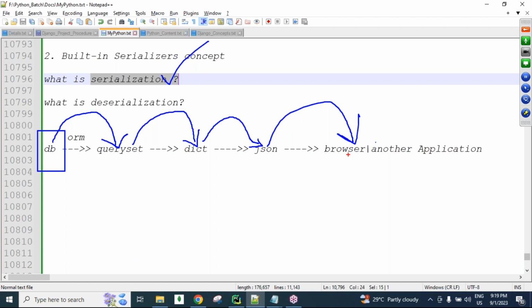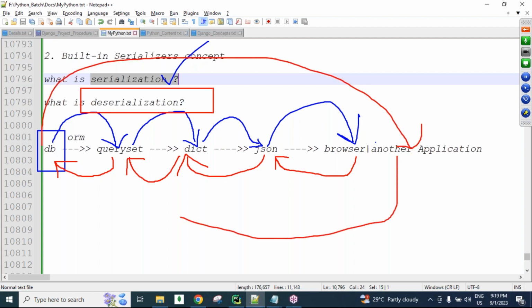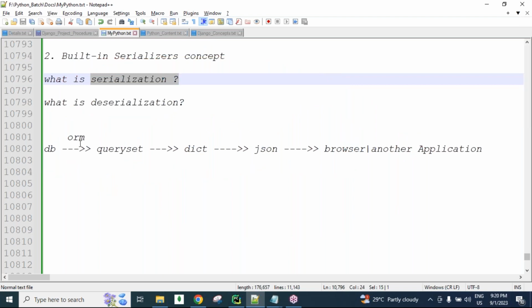Now the reverse process, guys. From the browser or another application we send data in the form of JSON, and we convert it into a dictionary. This dictionary data we convert into a query set, and this query set data we store into the database. That is called deserialization. Are you clear on this? Simply, sending data from the database to the browser is called serialization, and sending data from the browser to the database is called the deserialization process.